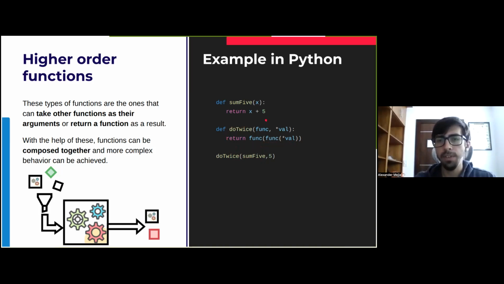As you can see, having these functions as an argument, as I mentioned before, allows us to chain, because then we can do twice of this do twice, for example. And we can do more and more stuff that we want. So yeah, that's pretty much it for the first 3 principles I mentioned before.